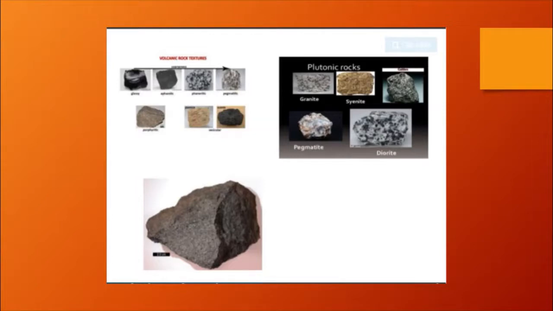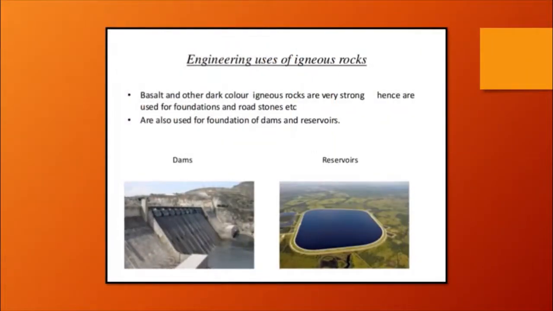Okay, so you can find it out: the batholith, laccolith, sill. These are all the internal part of the earth's crust in which the molten magma solidifies. So what are the engineering uses of igneous rock?